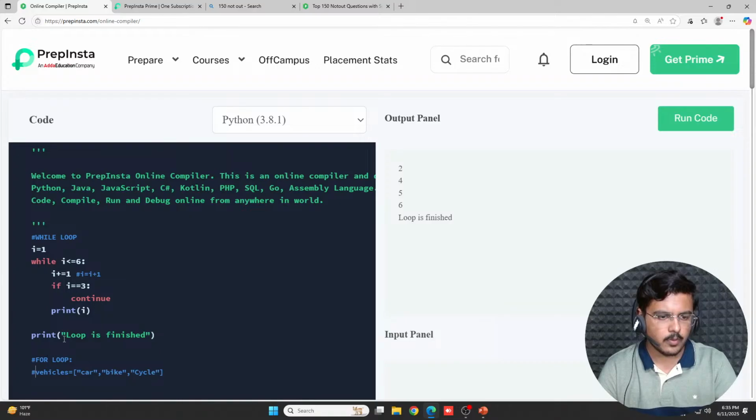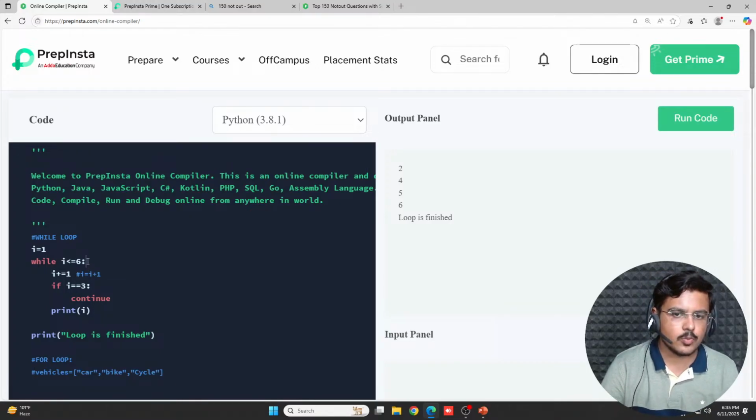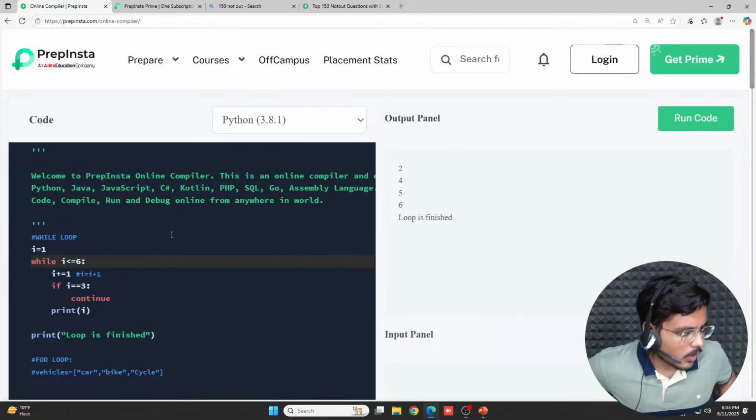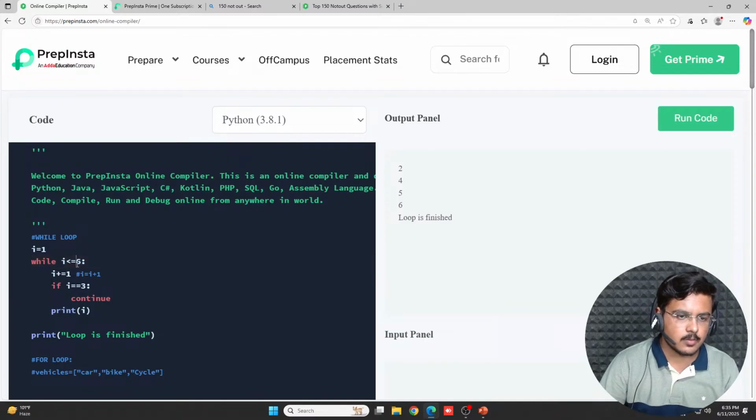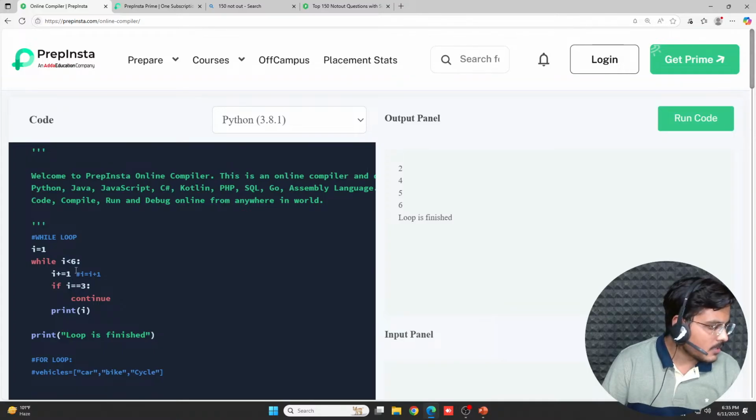So Genial wants to know why 6 is printed. While we were using i less than 6, why was 6 printed here? See, 5 was less than 6, correct? In the last iteration, 5 was less than 6, so immediately it was validated true.